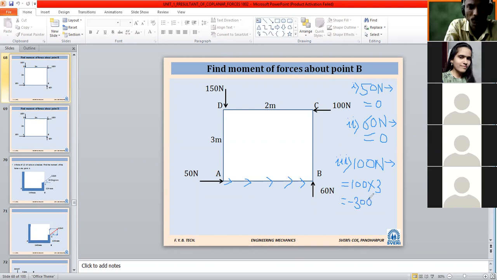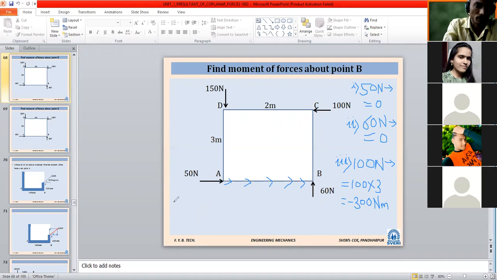What will be its unit? The force is in Newton and the distance is given in meter, so it is Newton meter. Have you understood why minus 300 came?